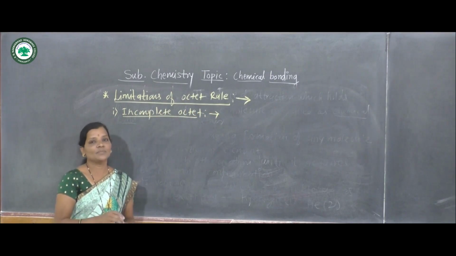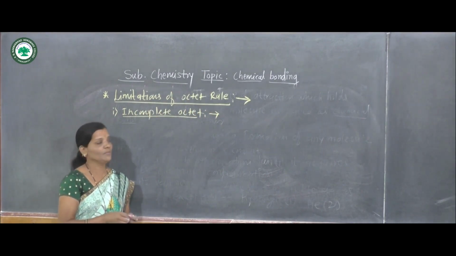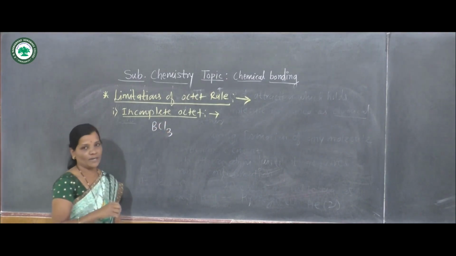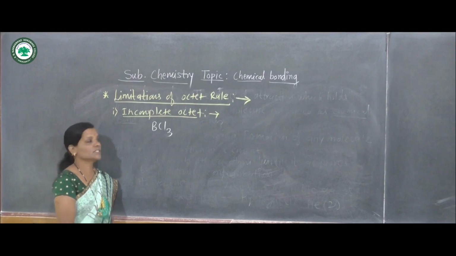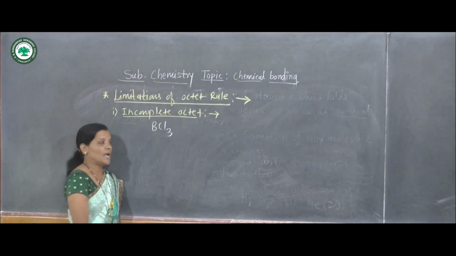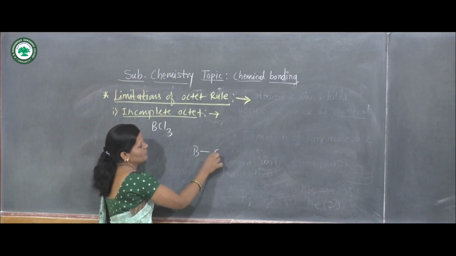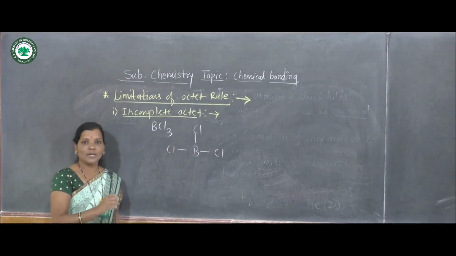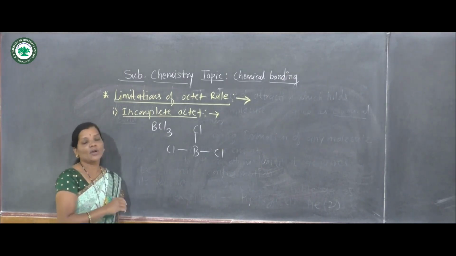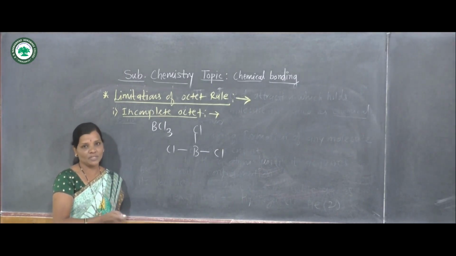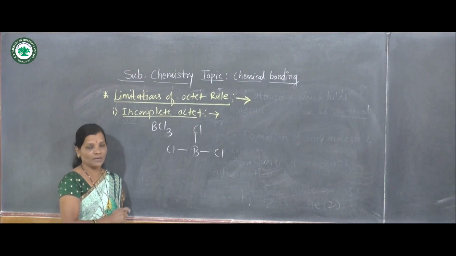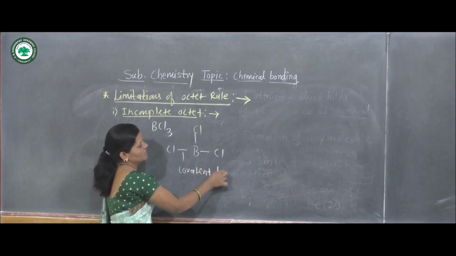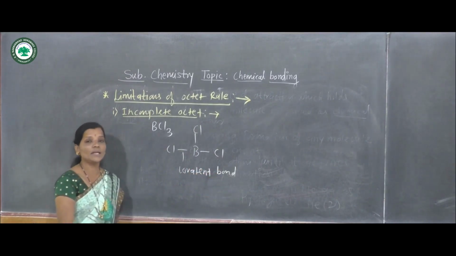Now let us see first what is meant by incomplete octet. For example, we will explain here the example of boron trichloride. In boron trichloride, the central atom is boron, and this boron is forming bonds with 3 chlorine atoms. Here the valence shell electrons of boron are shared with the valence shell electrons of chlorine, and thus a covalent bond is formed between boron and 3 chlorine atoms.